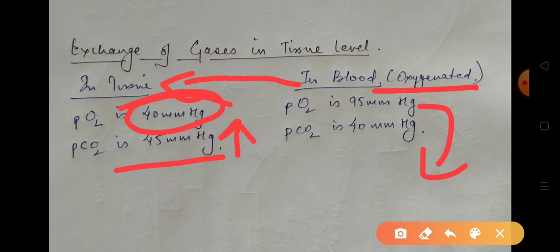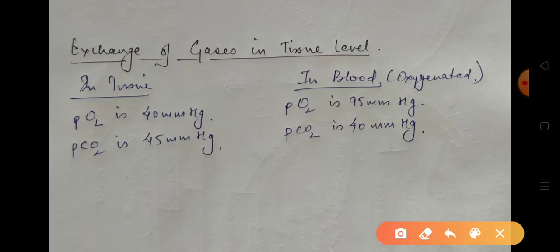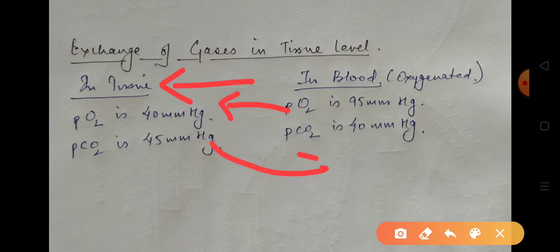In tissues, the partial pressure of carbon dioxide is more and the partial pressure of oxygen is less, whereas in oxygenated blood, the partial pressure of oxygen is more and the partial pressure of carbon dioxide is less. So what will happen when the oxygenated blood is brought to the tissues? The diffusion of gases takes place. That means oxygen enters into the tissues and carbon dioxide diffuses out of the tissue cells.